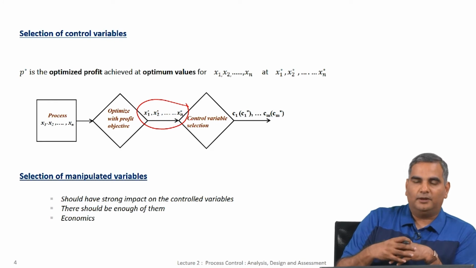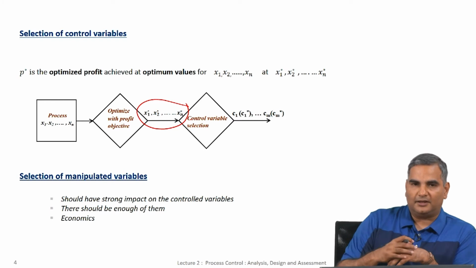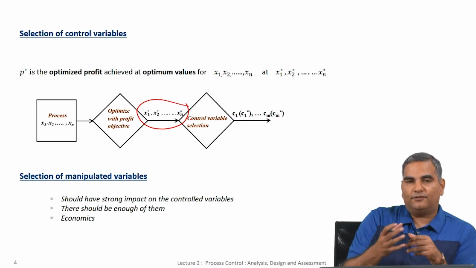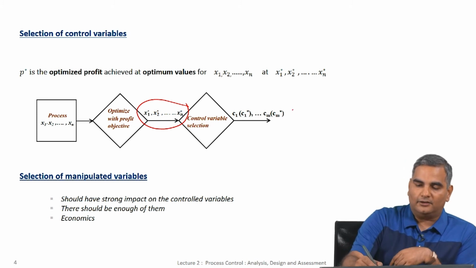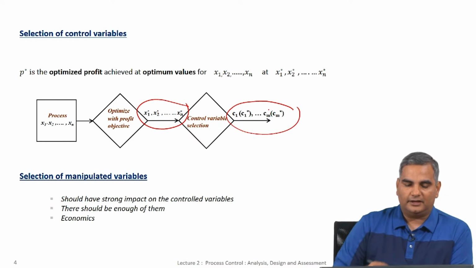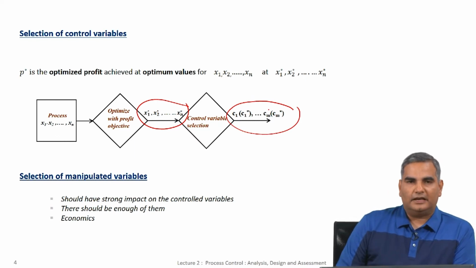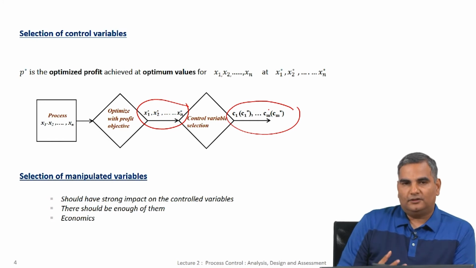So, I have to figure out variables such as this. Do I want to manipulate flows? Do I want to manipulate some pressure so that I can control something else and so on. So, I need to find enough of these manipulated variables so that I can control the variables of interest. In general, heuristically, the selection of these manipulated variables goes like this. Of course, these variables should have a strong impact on the control variable.